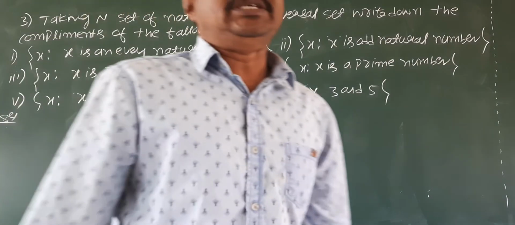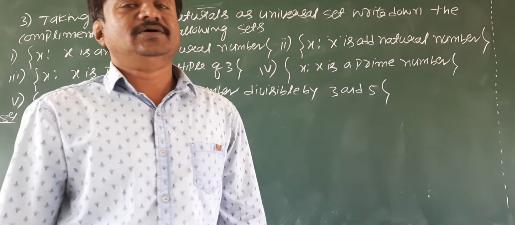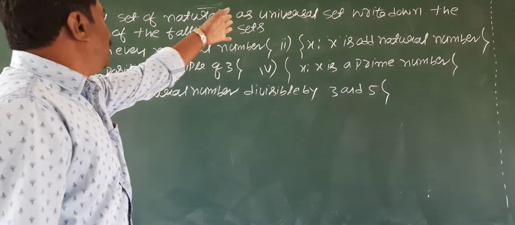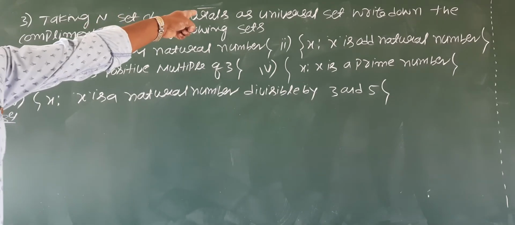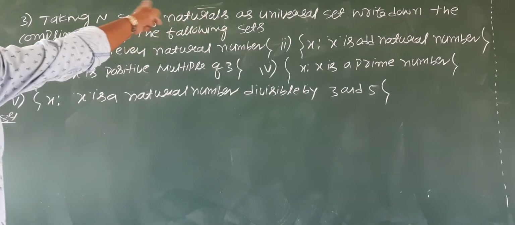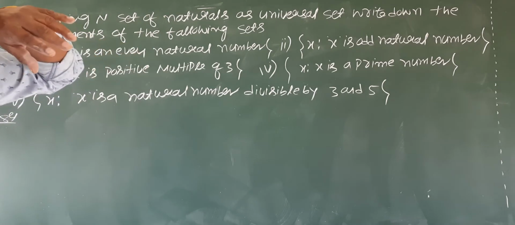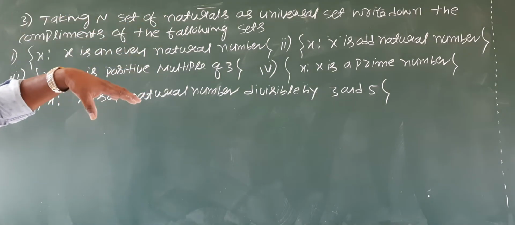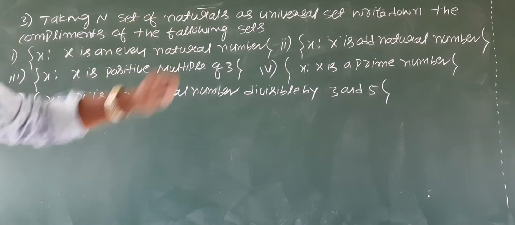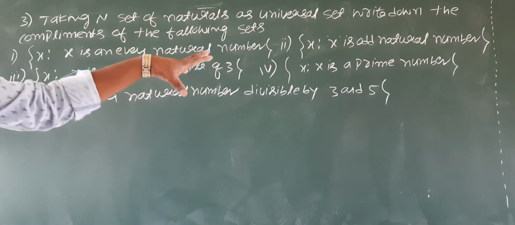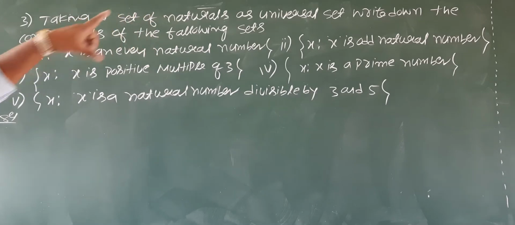Students, this is class number 18. Look at that simple question on the board. Taking the set of naturals as the universal set, write down the complements. It's so easy, students. Writing complements of these sets is so easy. Just keep on adding not. If I add not, you will get the complement of that, right?